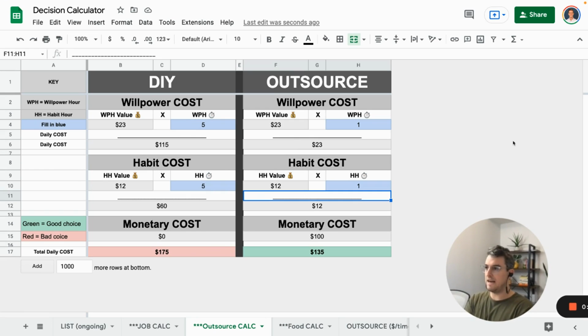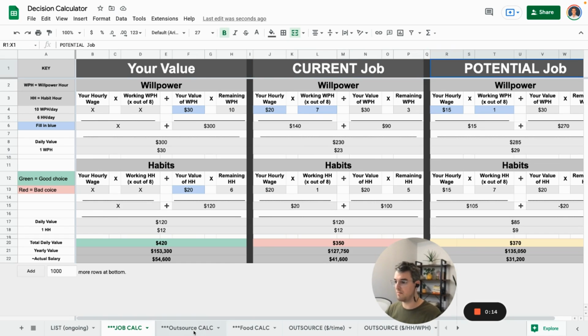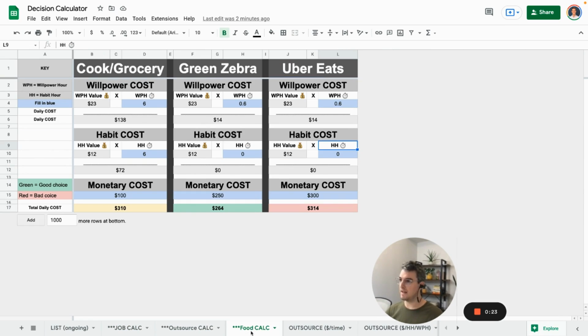This distinction is taken into account in our calculator. So we look at willpower time, habit time, money, and more importantly, how much you value each of these things, not just what you're being valued at by your job. Here we have our decision calculator. We're going to go over 3 examples: current job versus potential job, outsourcing something, should I do it myself or outsource that, whether it's video editing, hiring a researcher, personal assistant, whatever it might be, and then a food calculator.